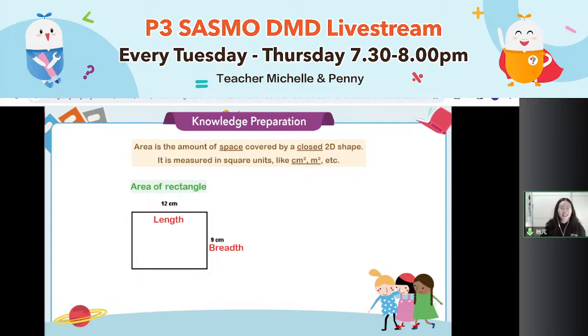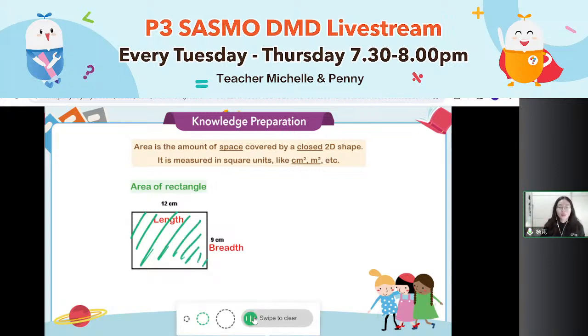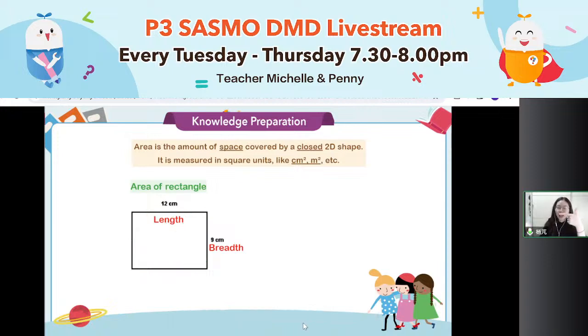That's right. So for the area of the rectangle, the area shows how big, the amount of space that the shape covers. So we cannot use pairs of sides, then two pairs of sides, that is how we find the perimeter, the total length. For area, we need to use length times breadth. So in this shape, 12 times 9 equals 108. Here we go, 108.